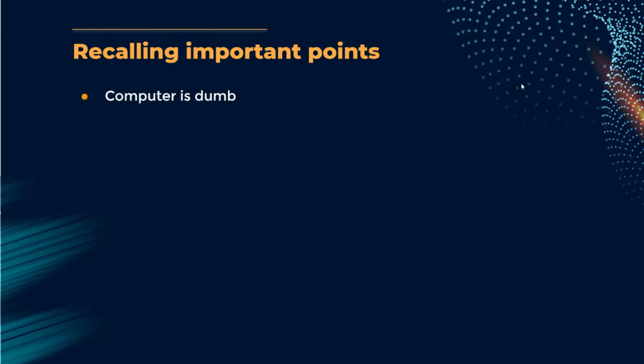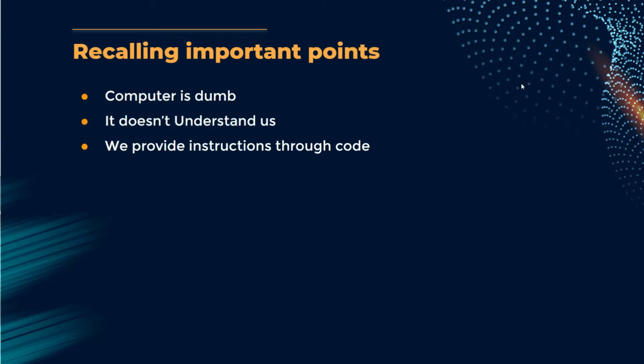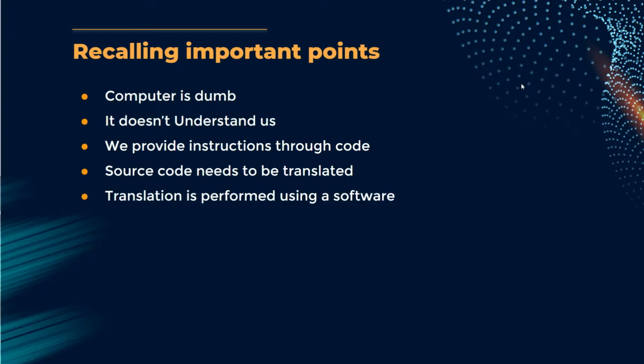The computer is dumb. Computer can't understand our language, and to make computer understand our language we need to code in some programming language, and it can't even understand that language. Our source code needs to be translated through an intermediate software named as compiler or interpreter based on the language.